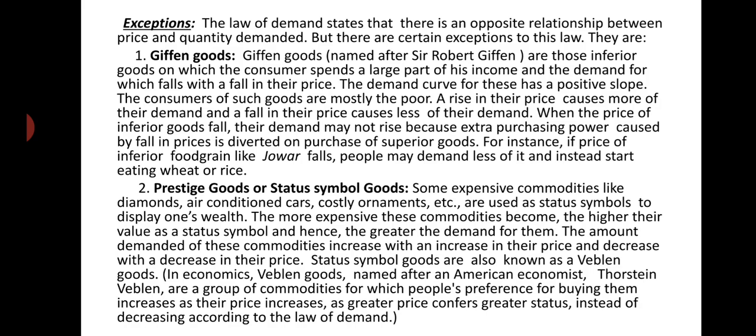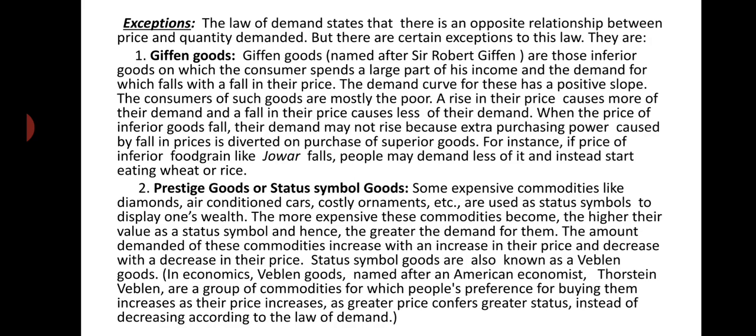When the price of inferior goods falls, the demand may not rise because the extra purchasing power caused by the fall in prices is diverted to the purchase of some superior goods. For instance, if the price of inferior food grains like jowar falls, people may demand less of it and instead start eating wheat or rice. They will substitute other goods.